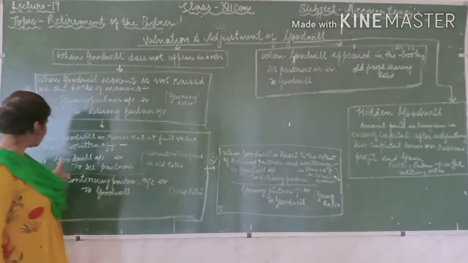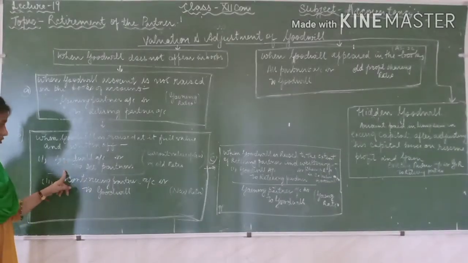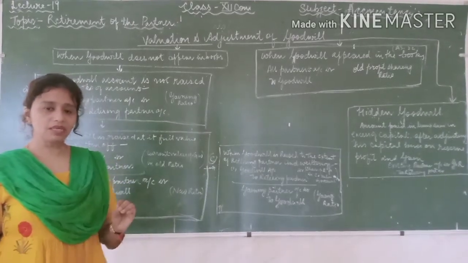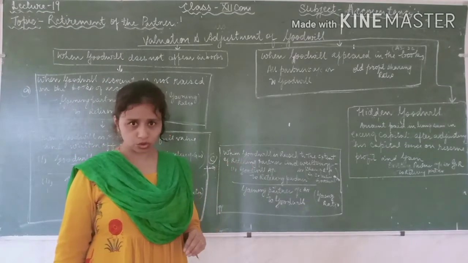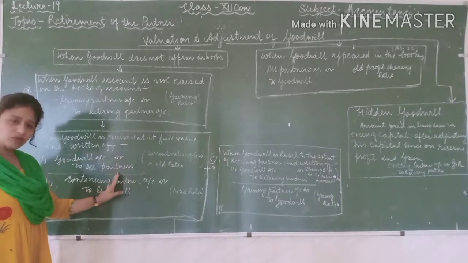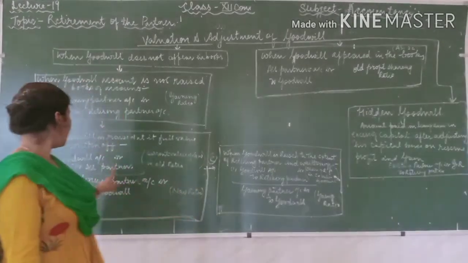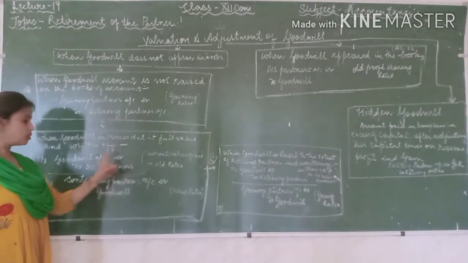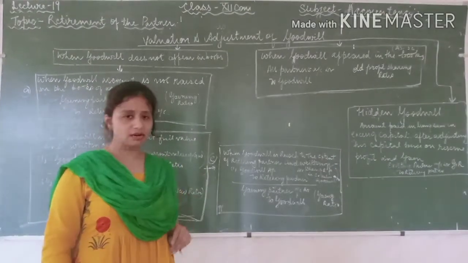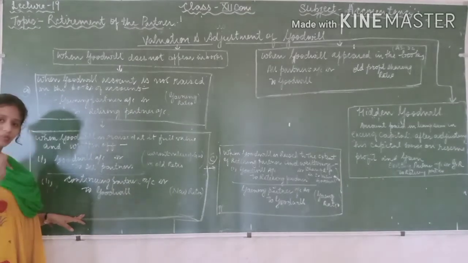First is the goodwill account debit to all partners. So in the first entry, all partners will be debited. All partners means the retiring partner also. In what ratio? It will be the current value of the goodwill and with the old ratio. I am repeating, the goodwill account is debited to all partners' capital accounts with the old ratio. First entry is by raising the goodwill, and then the goodwill account you are going to write off.